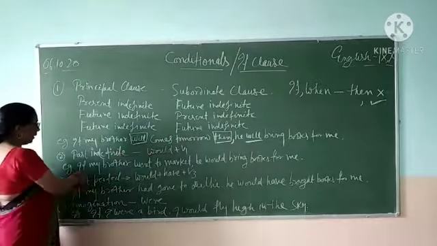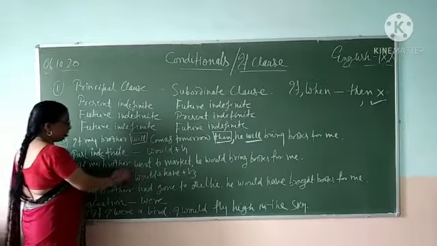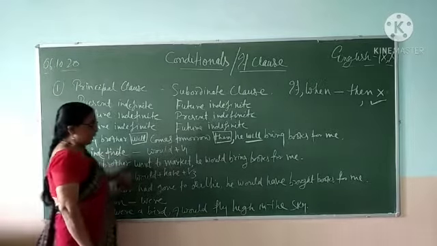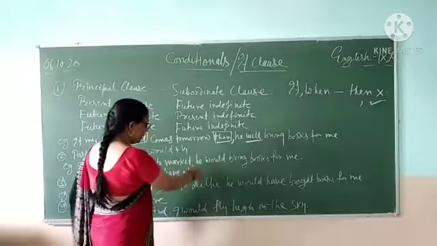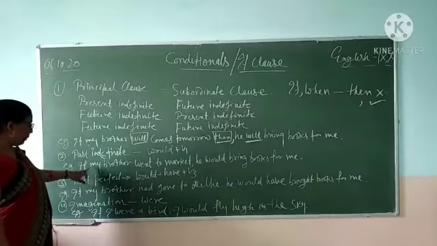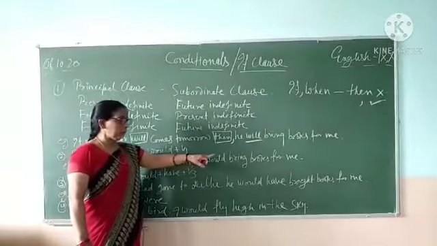For example, if my brother went to market, the sentence is already correct. It is already in past indefinite. I have used would plus V1, that is he would bring books for me. If my brother went to market, he would bring books for me.